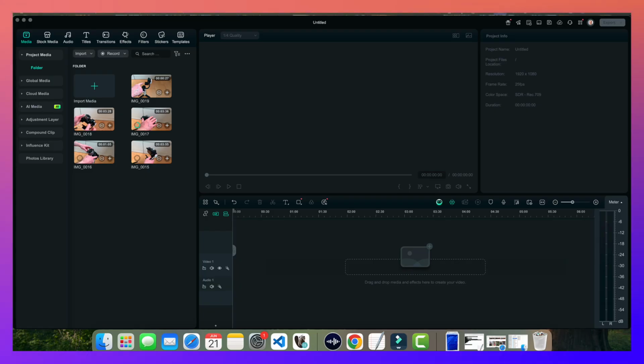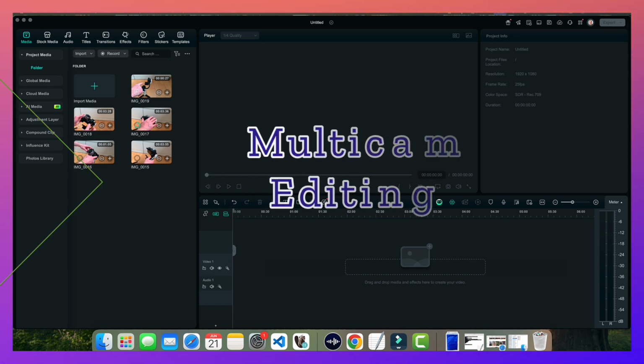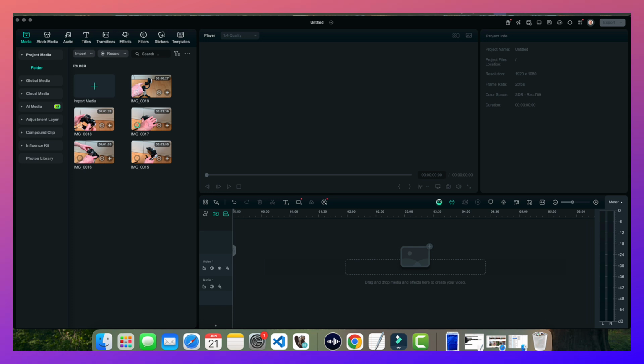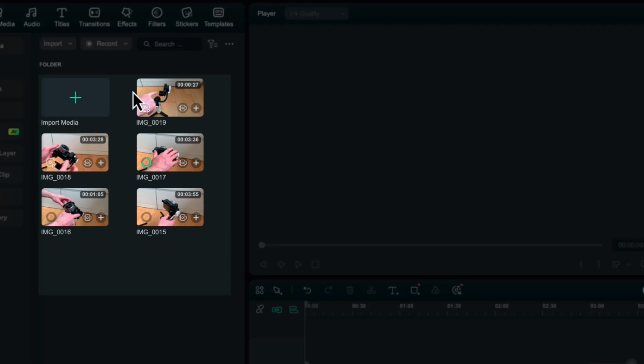Hi friends, in this video I'm going to show you how easy it is to do multicam editing in Wondershare Filmora. Now, multicam editing is when we have multiple cameras from different viewpoints, and it's very easy in Wondershare Filmora.